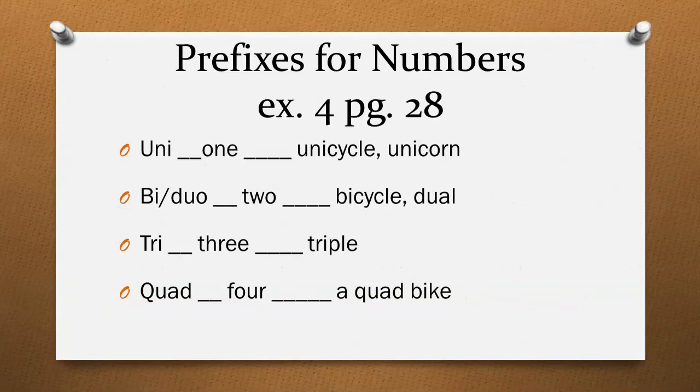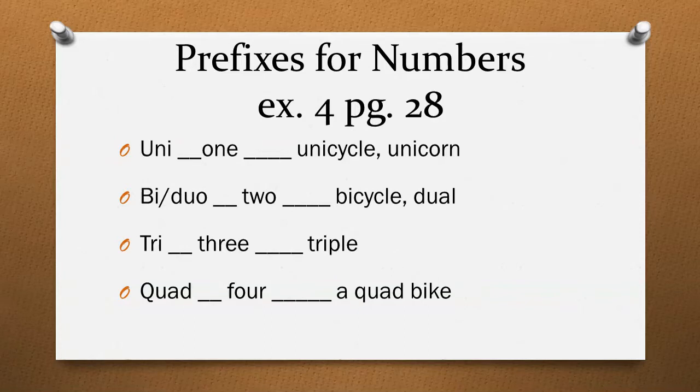Uni is used for 1, bi is used for 2, tri for 3, and quad for 4. We have a word cycle. If we add the prefix uni to cycle, it changes its meaning. Unicycle. That is a cycle which has a single wheel. Unicorn is an imaginary animal that has one horn on its head.